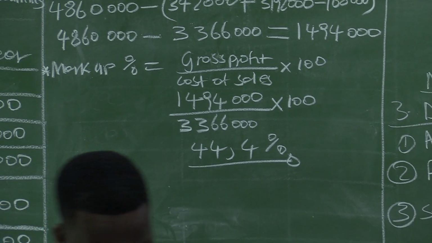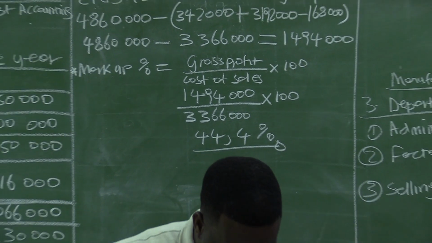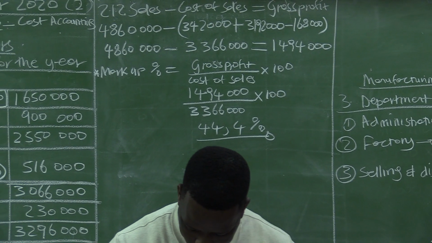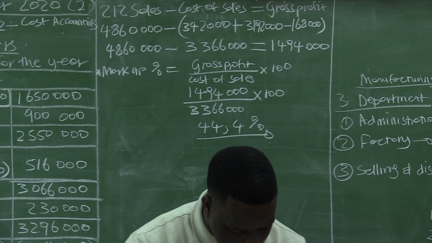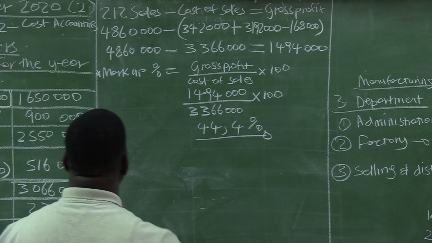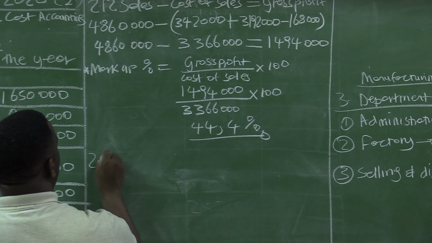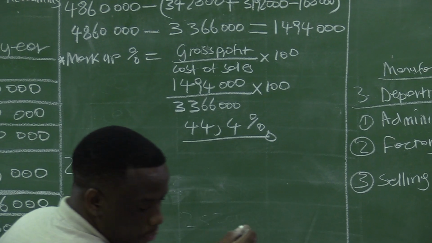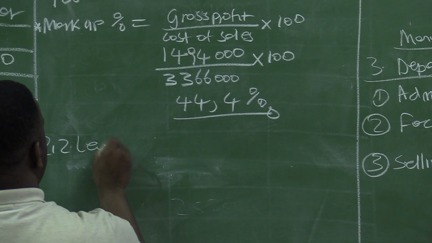And then if you will open our question papers on the following page, page 7, we are still on cost accounting. And we have question 2.2 for leather manufacturers.